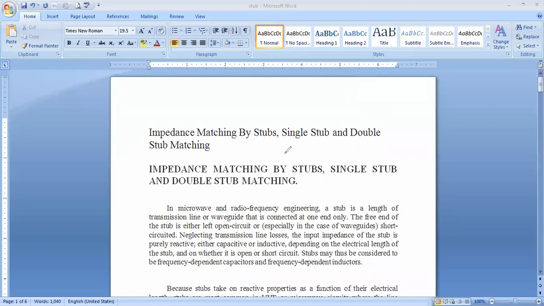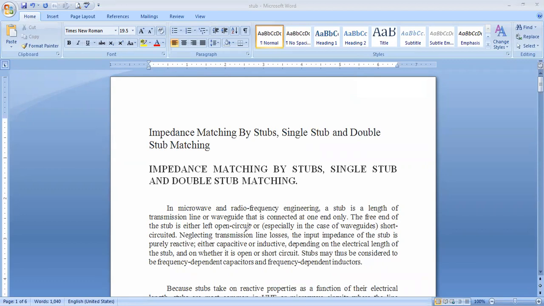What do we learn from this first para? What are the observations? A stub is a piece of transmission line that is connected to the terminating end of the actual transmission line. That free end of the transmission line may be open or short, depending upon the requirements. Here they did not consider the transmission line losses.